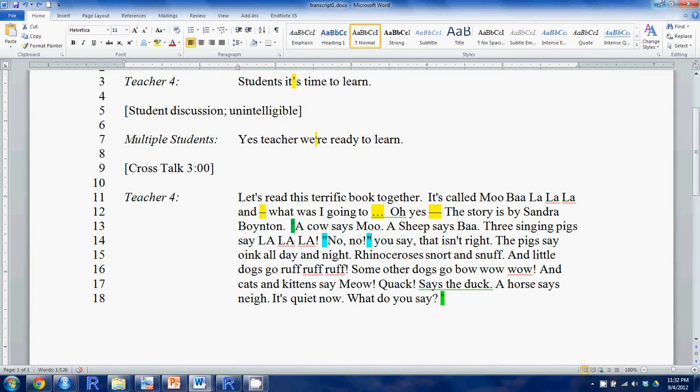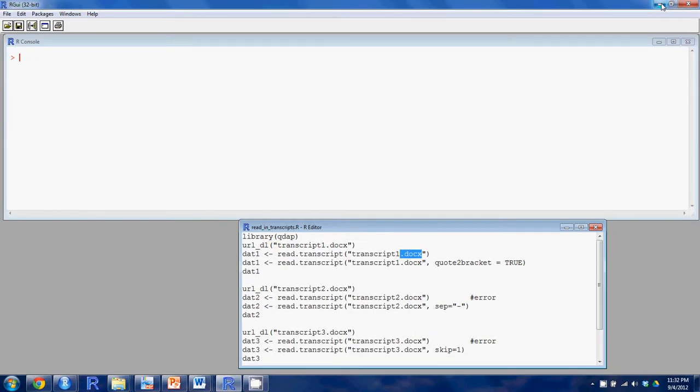All right, let's go ahead and take a look at R. The first thing you'll do is load qdap with the library command. And here we have a convenience function called url_dl, for download, and that's not really important to you as a researcher, but it's important for demoing along at home. If you want a transcript that you and I are both looking at that's the same, this function will allow us to do that, and it's going to allow us to download from the internet to our working directory this